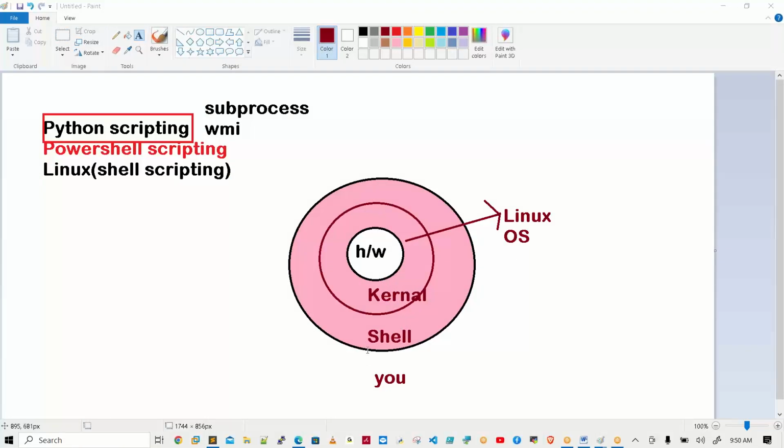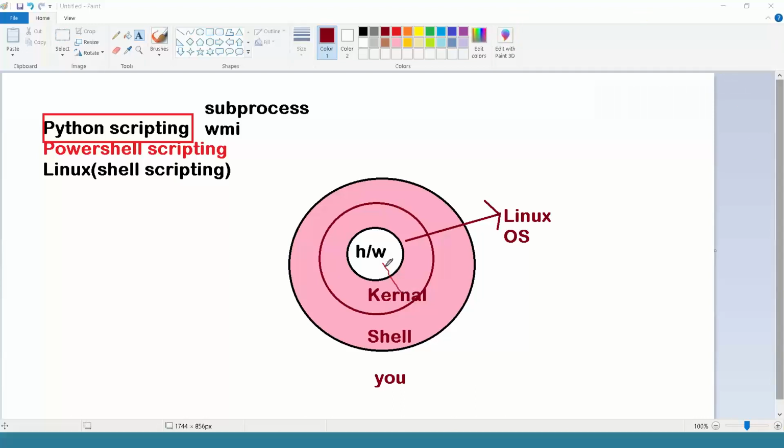The shell is like an interpreter between you and the kernel. It knows two languages: human language, nothing but commands, and machine-understandable language. The kernel can interact with the hardware, and it knows machine language.